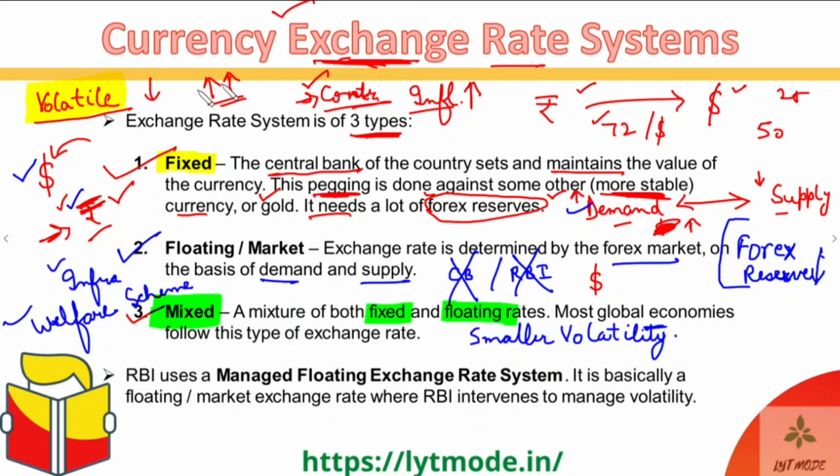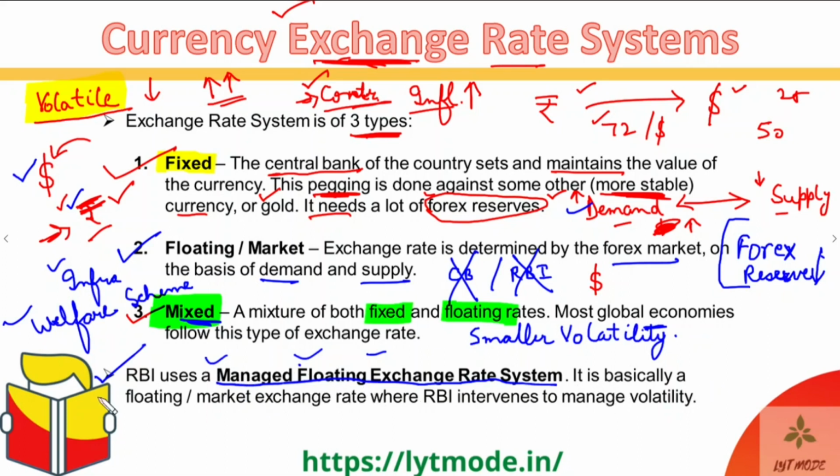And the Reserve Bank of India, our own central bank, uses a managed floating exchange rate system. This managed floating exchange rate is a mixed kind of exchange rate system, because it is floating but managed at the same time. So the Reserve Bank manages it, but overall it is a floating exchange rate system.